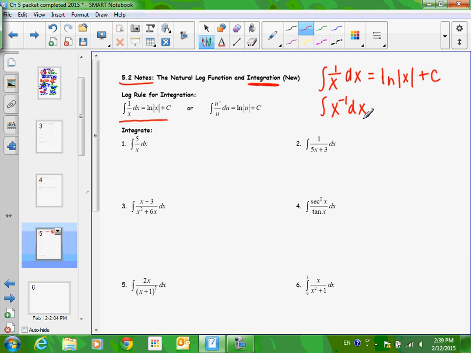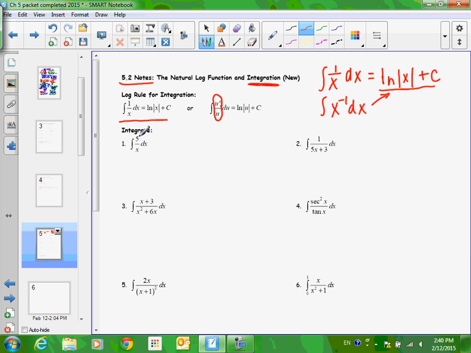We talked about this yesterday, but if you tried to integrate this using the old rules, what would your new power be? 0, and then you try to write the reciprocal of 0 in front, but 0 doesn't have a reciprocal. 1 over 0 doesn't even exist. So both of these things, by definition, equal the natural log of absolute value of x plus c. And if we had another letter, we would do that. In general, it's u prime over u: a fraction where the top is the derivative of the bottom is a natural log after you integrate it.